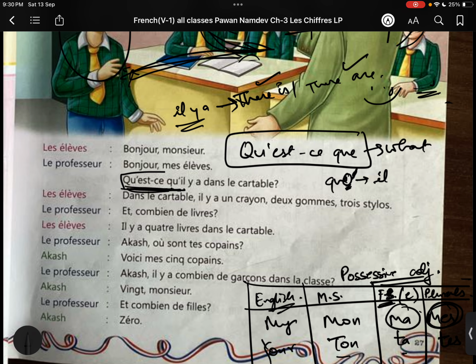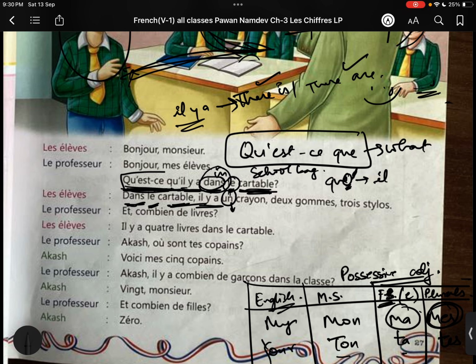Qu'est-ce qu'il y a, what is there? Il y a, there is. Dans is a preposition. Preposition meaning is in. Qu'est-ce qu'il y a dans, what is there in? La means the, definite article. Cartable, school bag. Cartable means school bag. What is there in the school bag? Dans le cartable, in the school bag. Il y a, there is. Why am I using there is?